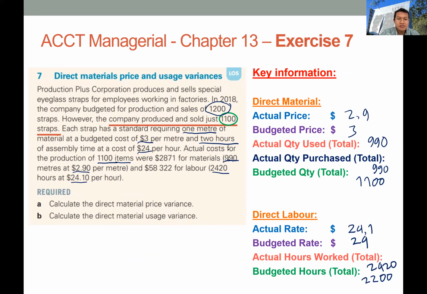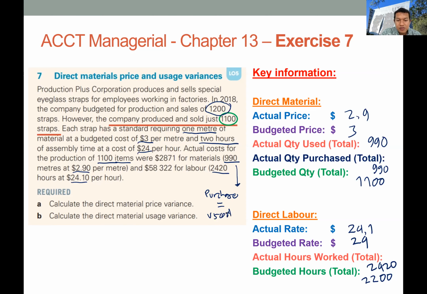Right. So the actual cost for production is 2,800 for 990 meters at 2.9 per meter. In this kind of case, when the question doesn't differentiate between the actual material purchased and the actual material used for production, you can assume that the material purchased is equal to the material used for production.